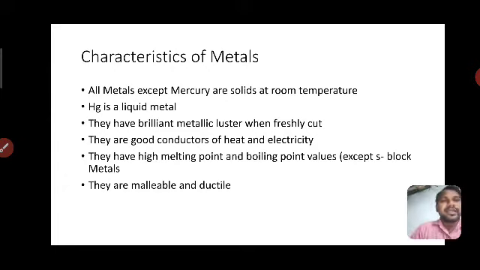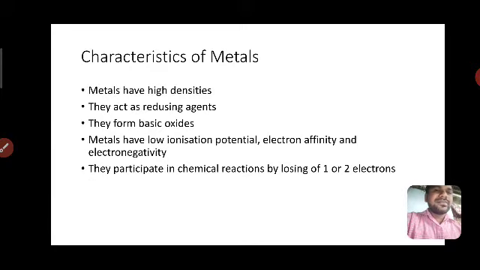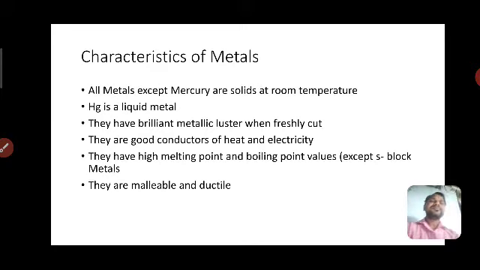And metals also show wonderful characters: malleability and ductile character. So what do we mean by malleability and ductile character? Okay, the ductile character is nothing but when metals are melted, we make thin wires.